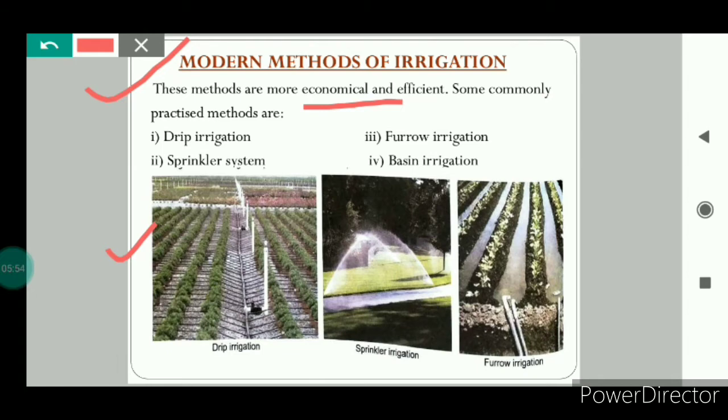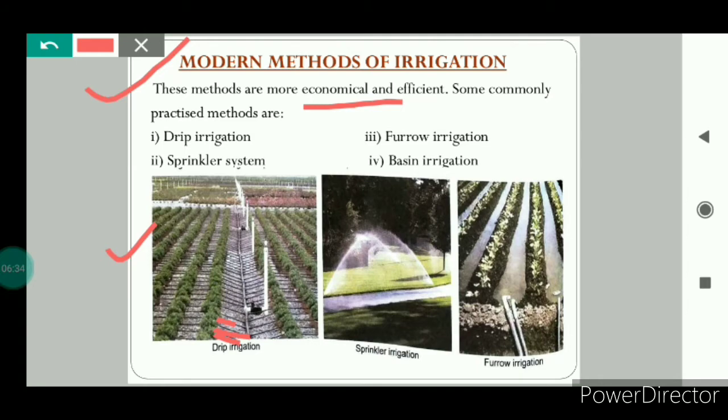In this you can see that there are pipes, and these pipes are positioned at the roots of the plant, and the water falls on the roots drop by drop. In areas where there is a deficiency of water, this irrigation system is very useful. There is very little wastage of water, because the pipes have been positioned directly at the roots of the plants.